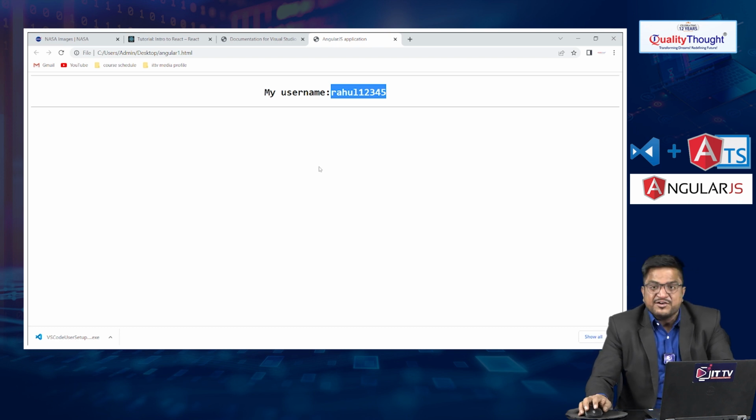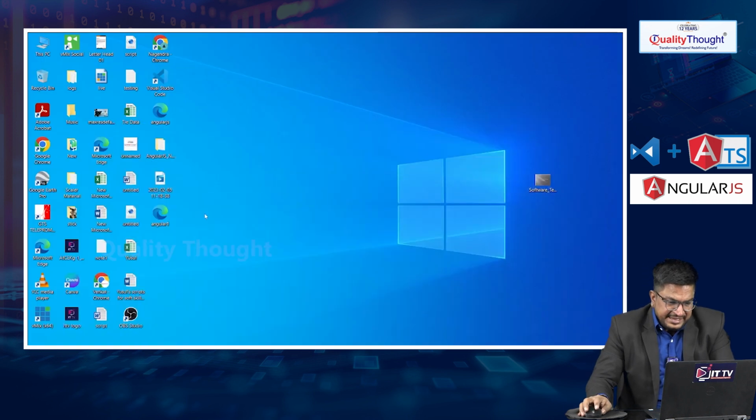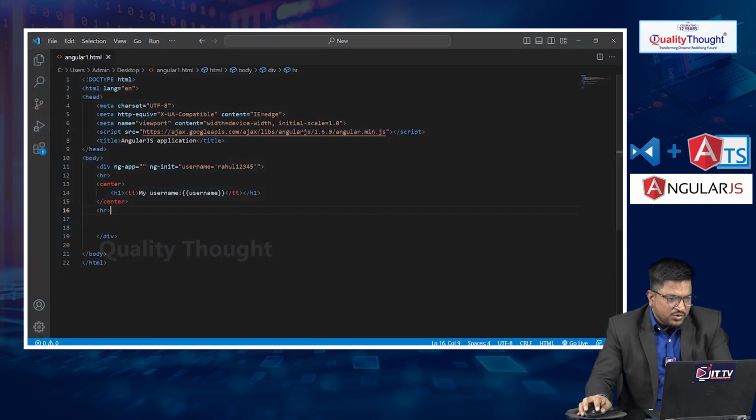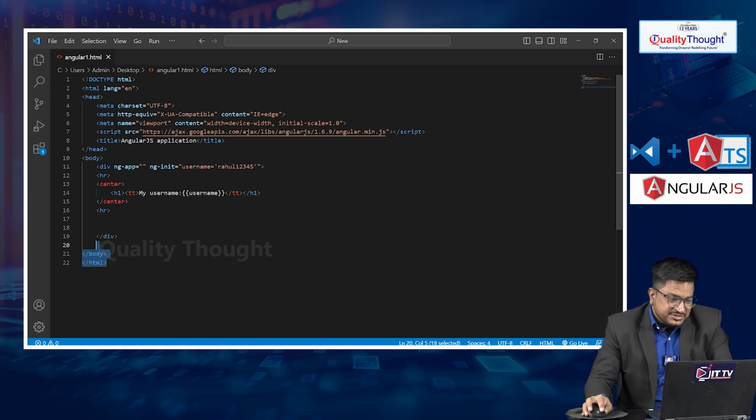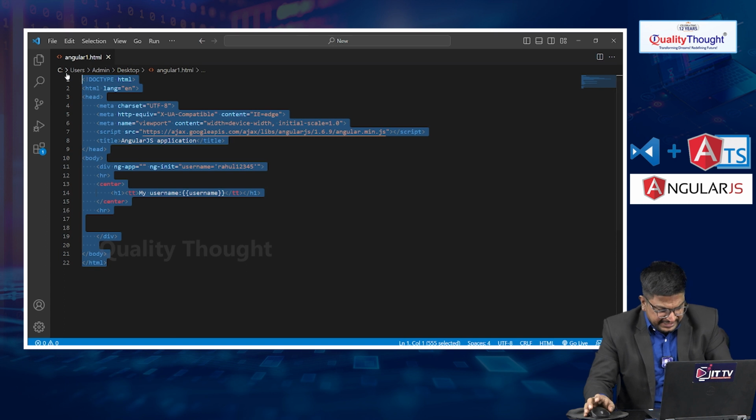This is the view. One-way data binding is exactly this. In Visual Studio Code, I created one div tag, used the directive ng-app, which is the entry level for an AngularJS application, and bound the username from component to view, which is what we call one-way data binding. Let me copy this example.